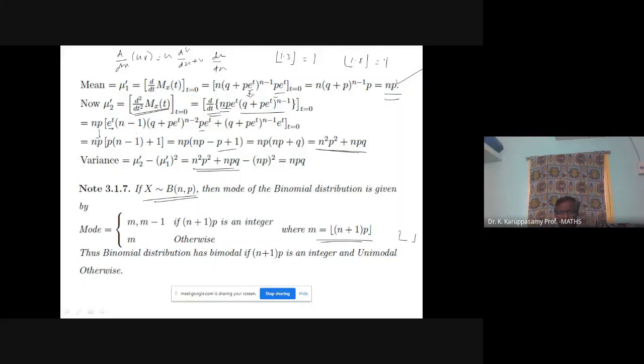So we can get two different answers. One is bimodal. Bimodal means there are two modes. So the binomial distribution is bimodal if n plus 1 into p is an integer, and unimodal otherwise. Bimodal means two answers, two modes. Unimodal means only one mode.